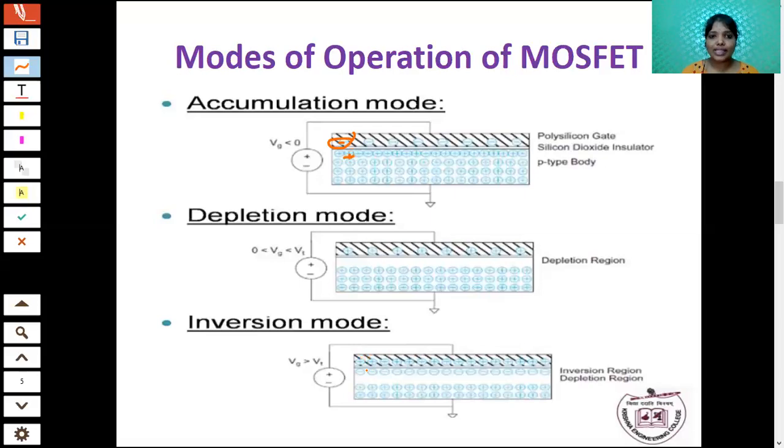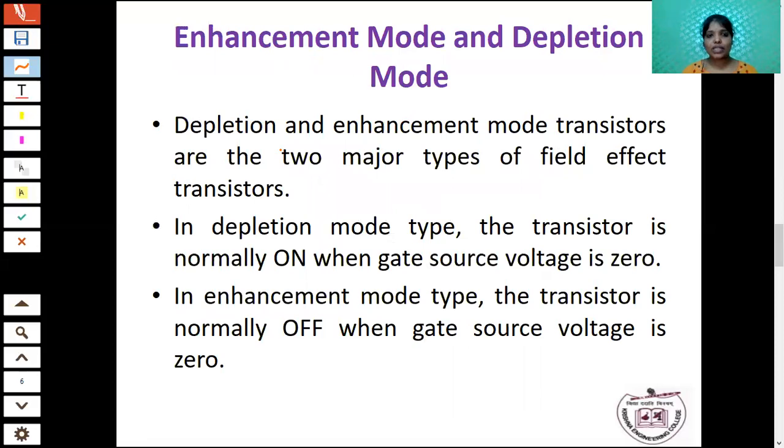Okay. So the main thing is, based upon the gate voltage, one path is created between the source and drain. So these are the modes of operation of MOSFET. Next we are going to see enhancement mode and depletion mode. Enhancement mode and depletion mode are types of FET only.